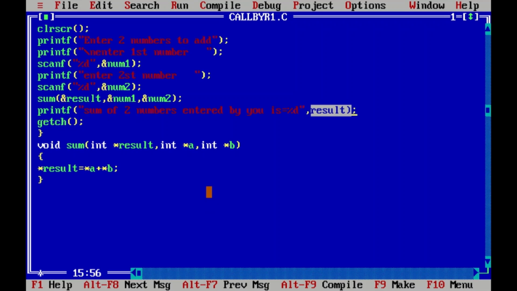So I hope now you are able to understand the major difference between call by value and call by reference. In call by value, we pass a copy of values of variables to the function. While in case of call by reference, we pass address of the variables where value is stored. So that's how in call by reference, a function can directly access the variable. That happened here. Without touching result variable, we are able to place total here.